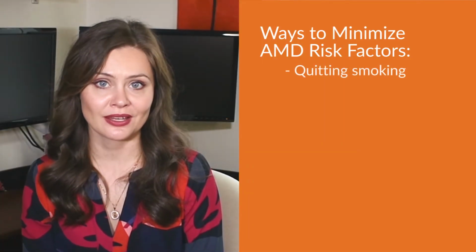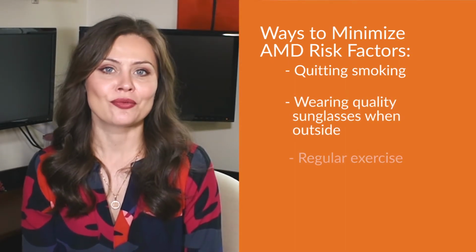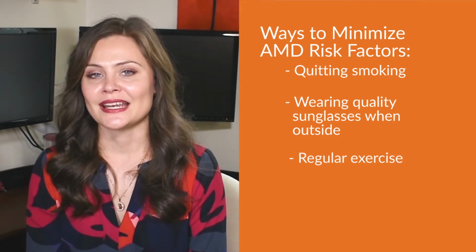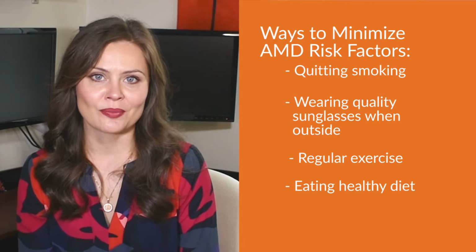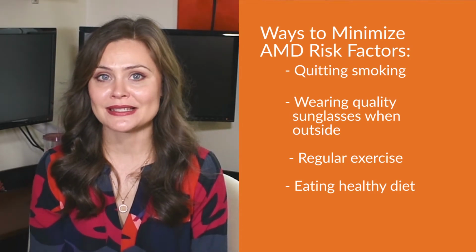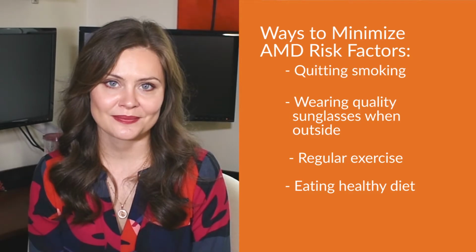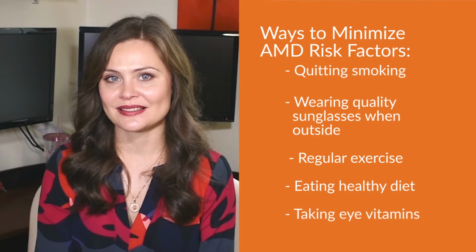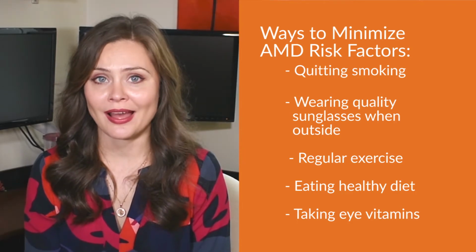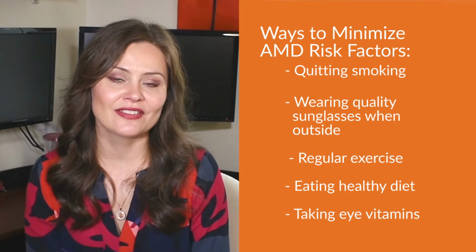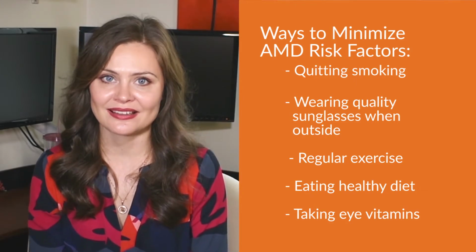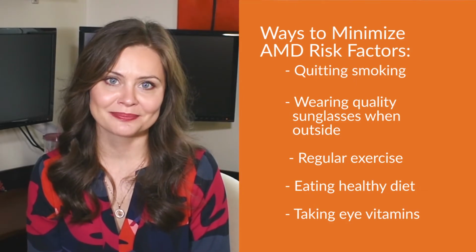While we cannot change our genetics, we can minimize AMD risk factors and oxidative stress through healthy lifestyle behaviors, including quitting smoking, wearing quality sunglasses with UV protection when outside, getting regular exercise, eating a healthy diet, low in refined carbohydrates and high in leafy greens and brightly colored fruit and vegetables, taking science-based vitamins with ingredients known to support overall eye health, as well as with high levels of high-quality dietary zeaxanthin to help build macular pigment.